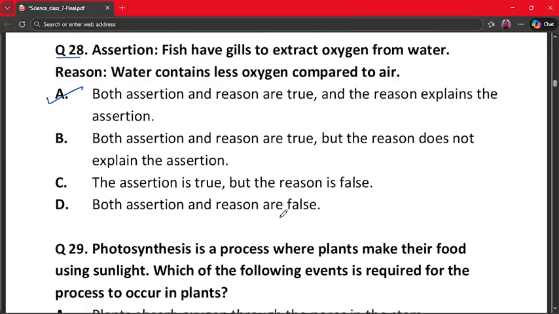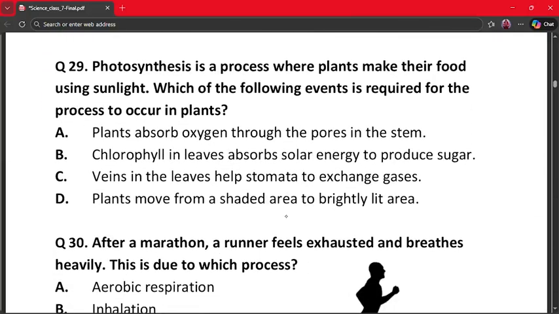Let's move on to the next question, that is question number 29. Photosynthesis is a process where plants make their food using sunlight. Which of the following events is required for the process to occur in plants? A. Plants absorb oxygen through the pores in the stem. B. Chlorophyll in leaves absorbs solar energy to produce sugar. C. Veins in the leaves help stomata to exchange gases. And D. Plants move from a shaded area to a brightly lit area.